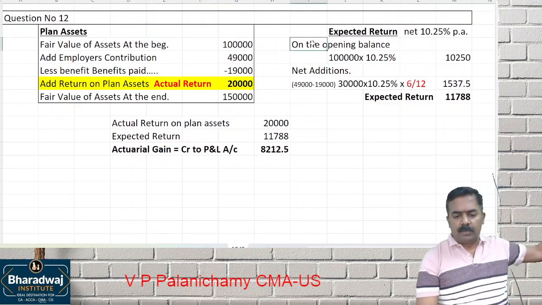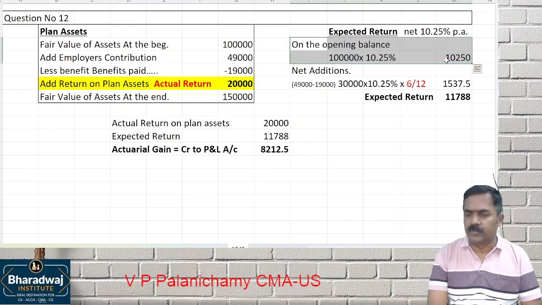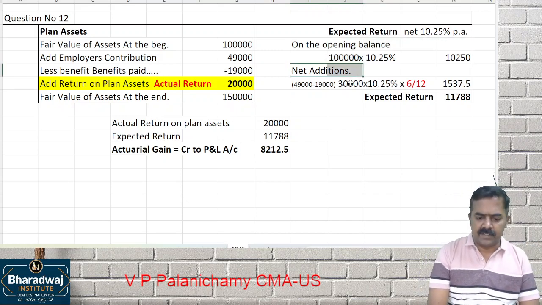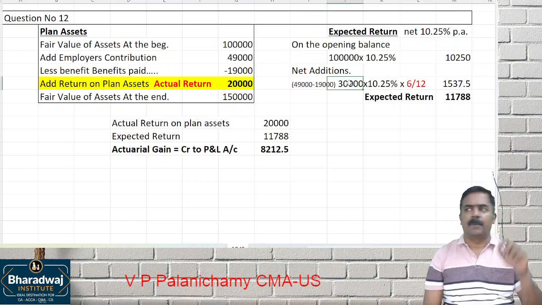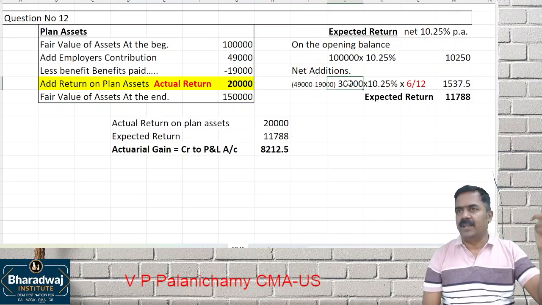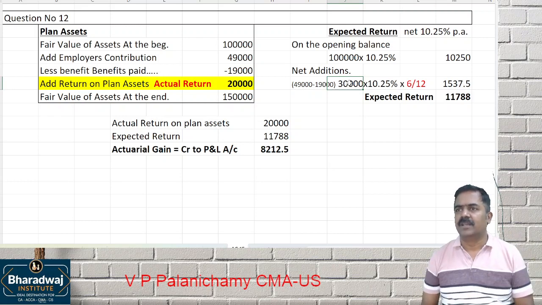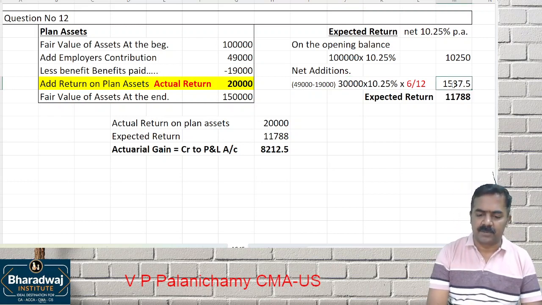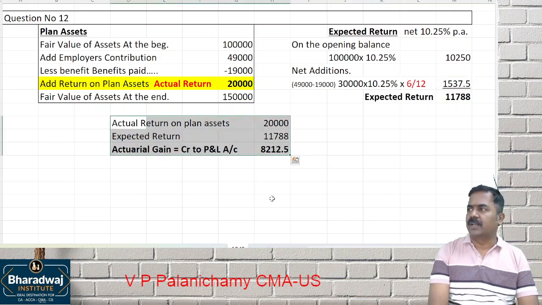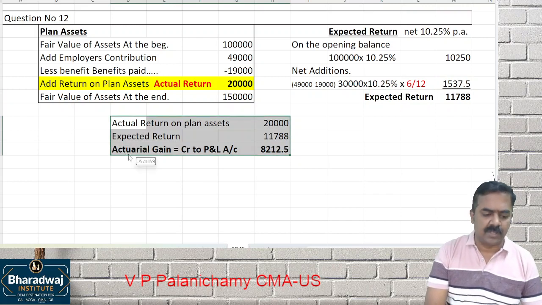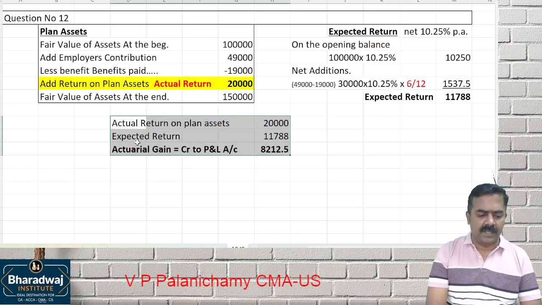Any doubt? Opening balance 1 lakh into 10.25%. On net additions 30,000 into 10.25% should not be applied in full because contributions do not happen at the beginning or at the end. It happens throughout the year. So on an average basis take 6 months. So 11,788. Okay, difference between actual return and expected return is called as which one? Actuarial gain or loss. This actuarial gain here will be recognized in P&L account.